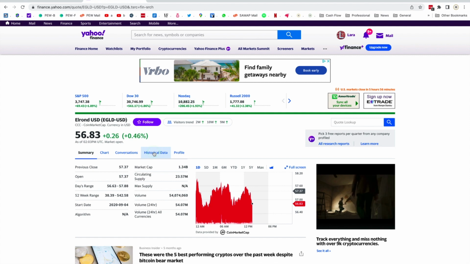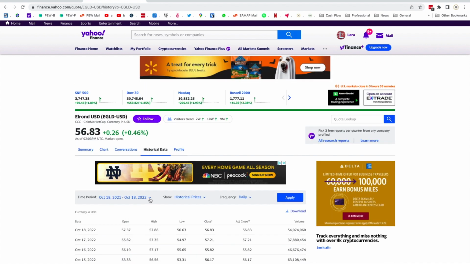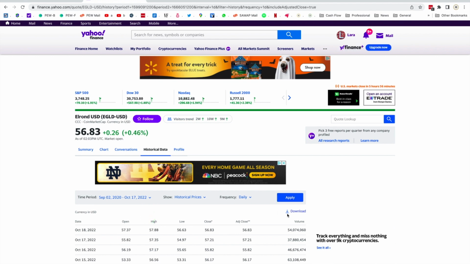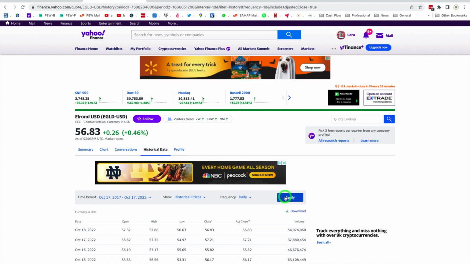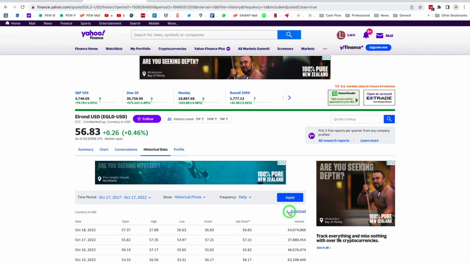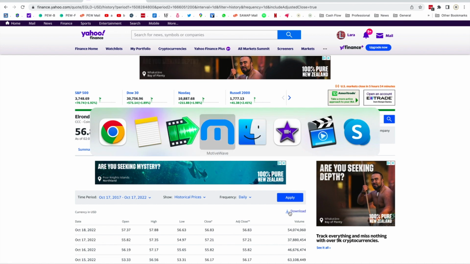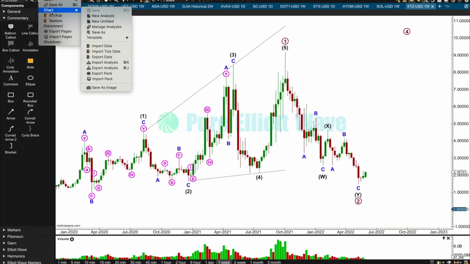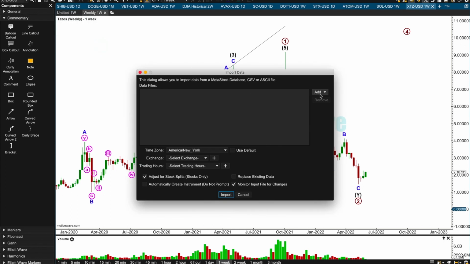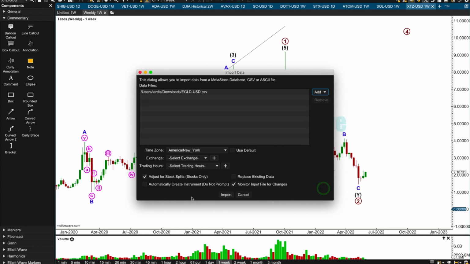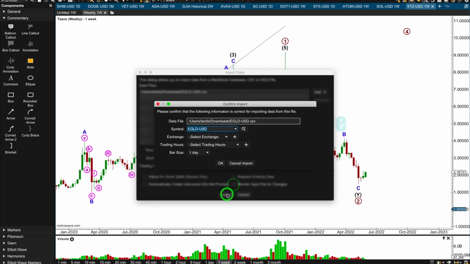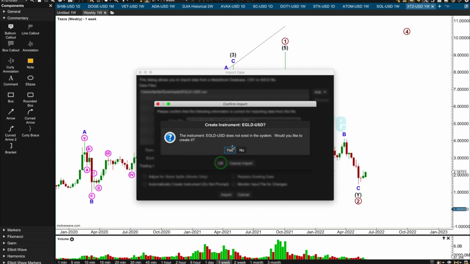So this is Elrond. I click historical data. This drop down box, I click max, apply. Oh, it's not giving me much. Really, is that it? Let's see if it'll give me more. Download, and then I go to Motive Wave: File, Chart, Import Data, Add CSV. It'll be there in Downloads. Uncheck these, import. Okay, yes, I need to create it.